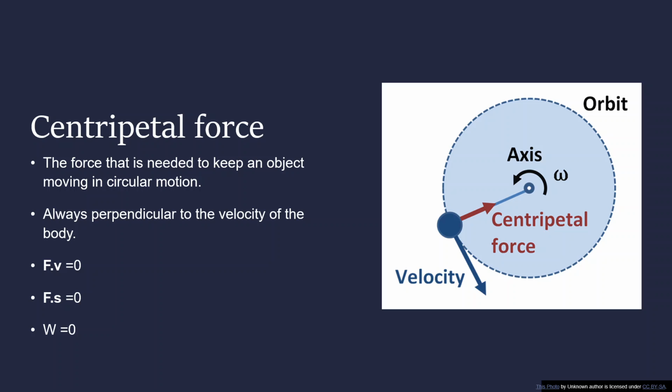Mathematically, you know that if two vectors are perpendicular to each other, their dot product will be 0. Here we can easily see that F dot V will be equal to 0. And we know that the displacement of the object is always in the direction of velocity, and hence we can write F dot S equal to 0. We already said that W equal to F dot S, therefore work done by the centripetal force is 0.